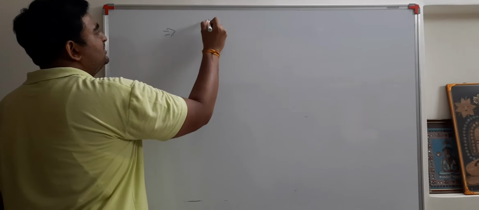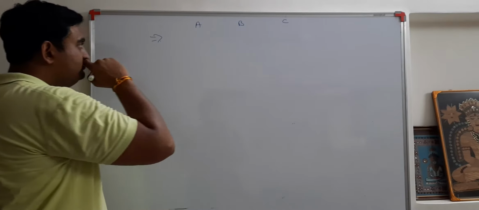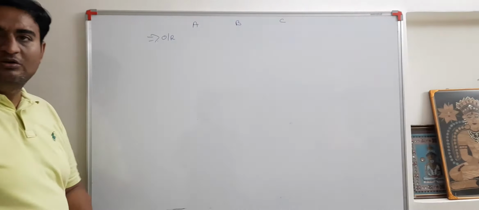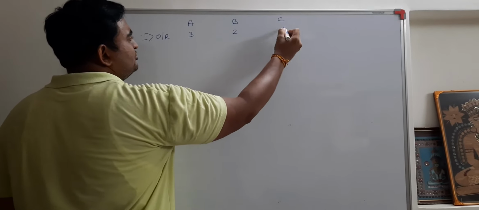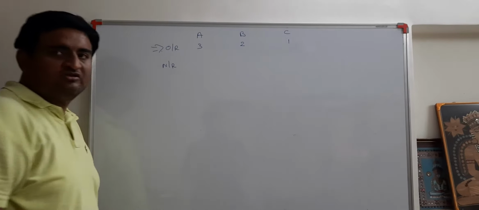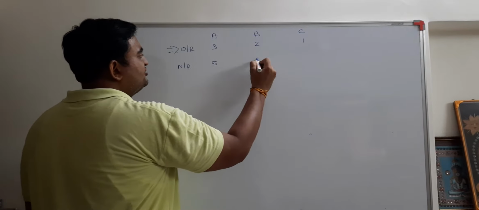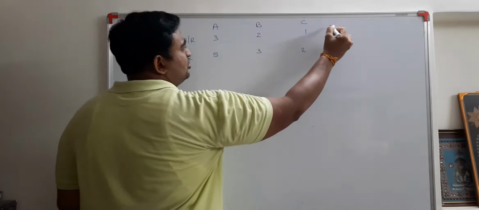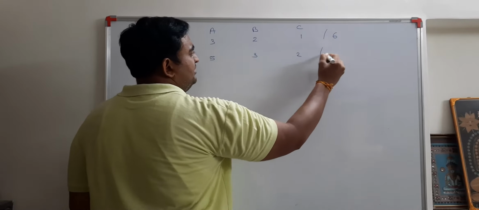Let us take the example. There are three partners, namely A, B, and C. Old ratio of them, OR stands for old ratio, is, let us take the example, 3:2:1, and they decided to change the profit and loss ratio. That is, the new ratio is 5:3:2. What is their old ratio? 3:2:1. So the total comes to 6. 5 plus 3 is 8, 8 plus 2 becomes 10.